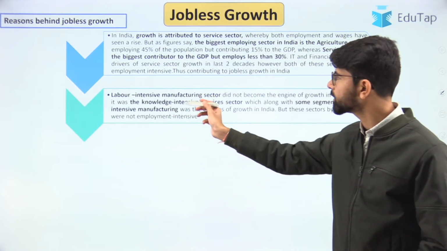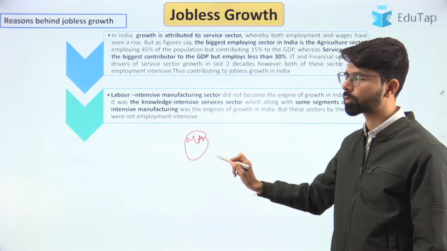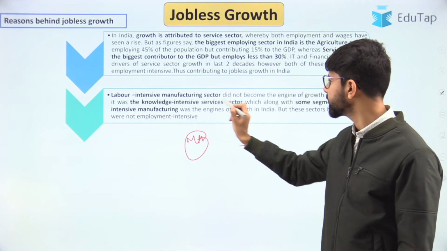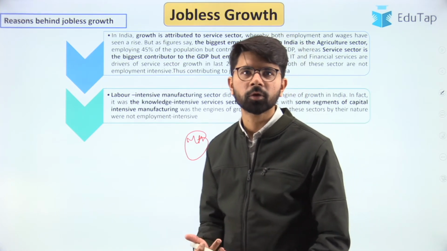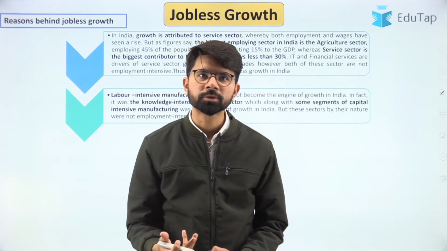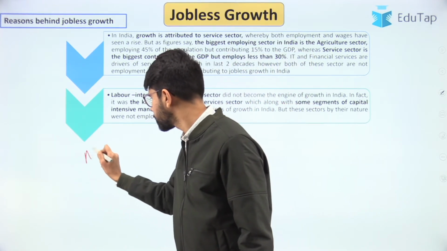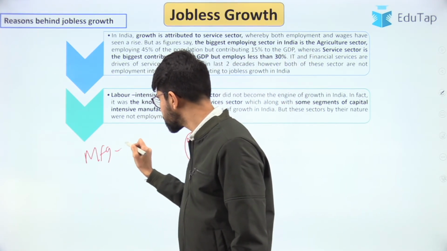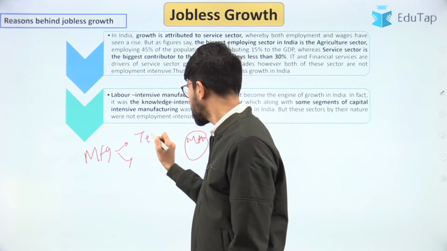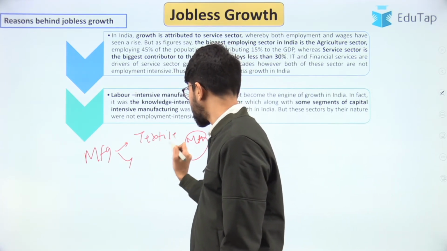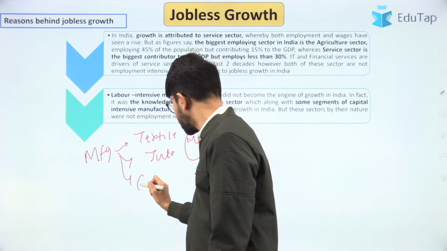The other reason is that in the manufacturing sector we are witnessing growth, but it has been mostly capital intensive growth. If you want growth within the economy, then you should be creating jobs. And when will you be able to create jobs? When the manufacturing industry focuses clearly on labor intensive industries. And what are labor intensive industries? The textile industry, the jute industry, the gems industry.